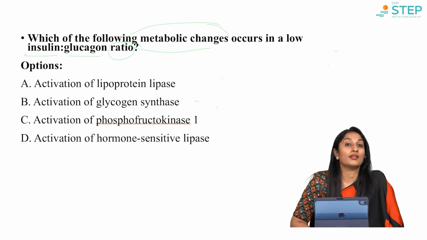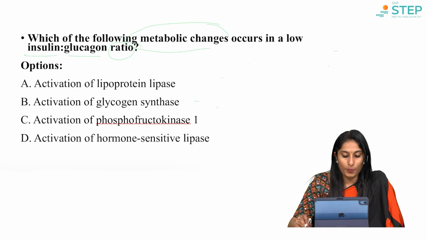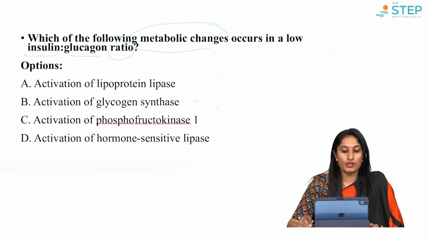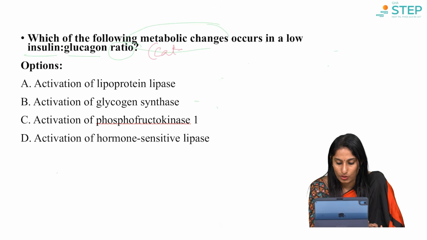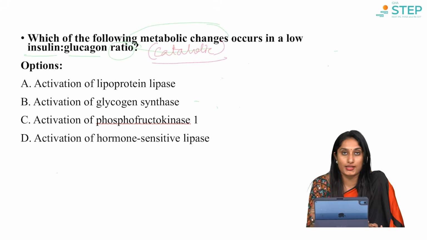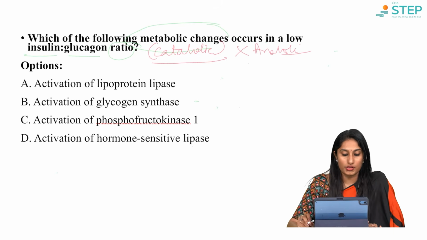So, option number 1 or A, activation of lipoprotein lipase. Option number 2, activation of glycogen synthase. Option number 3, activation of phosphofructokinase 1, and option 4, activation of hormone sensitive lipase. So, which one of these are catabolic and which one of these are anabolic? So, I told you, let me write here, this low insulin glucagon ratio is catabolic and not anabolic. So, let us look into the options here.